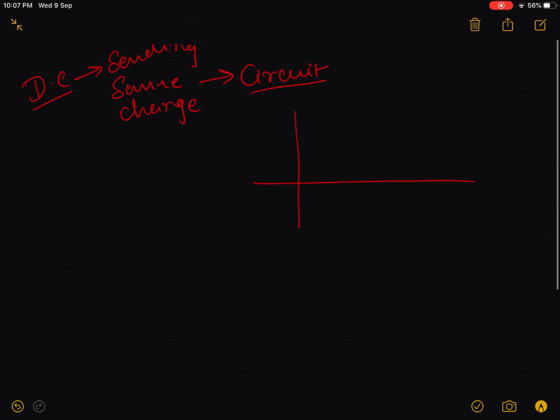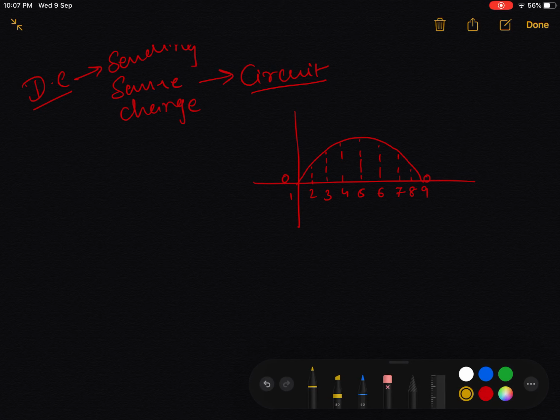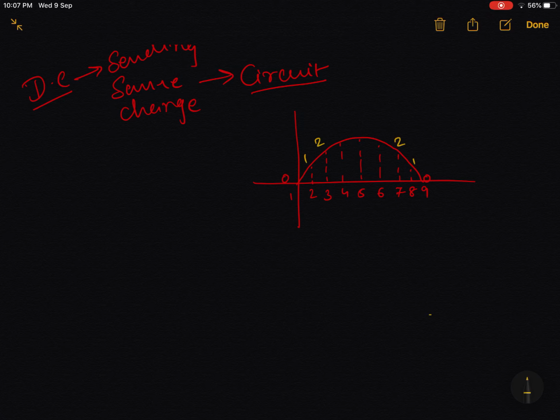If I have a graph, if I divide my alternating current into say phases, where say I divided into 1, 2, 3, 4, 5, 6, 7, 8, 9 phases. Each phase will have a value. Say 1 will have 0, 9 will have 0. And similarly 2 will have a value say 1, 8 will have corresponding 1, 3 and 7 will have 2, and so on up to 4 in the middle.